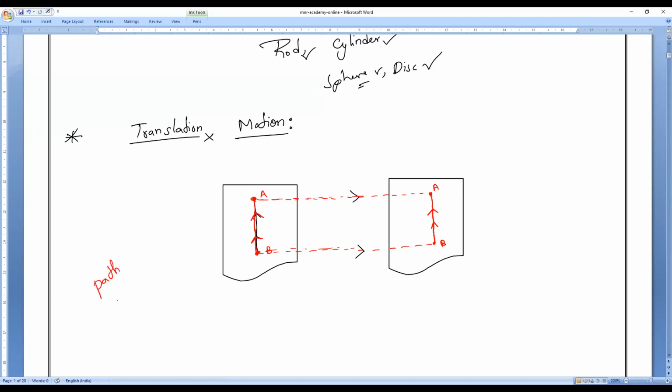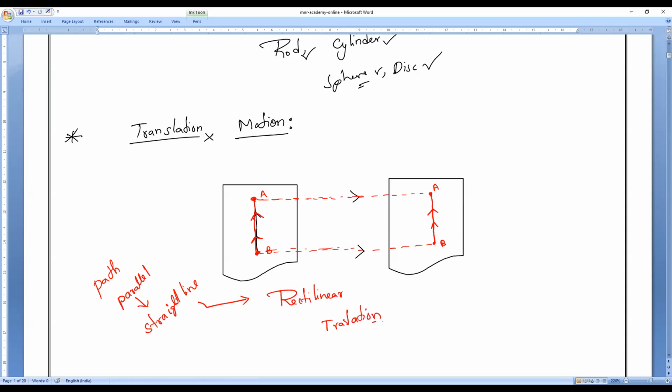Please, the path followed is also what? All of you. It is parallel only. So that is what we used to call as a straight line. So they are traveling in a what line, everybody? Straight line. So when the path is a straight line, this kind of particular translatory motion we used to call as rectilinear translation